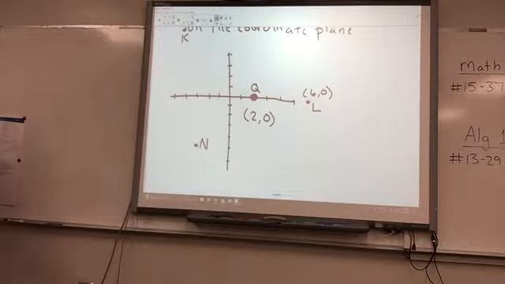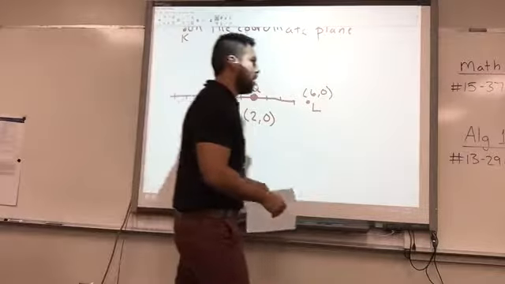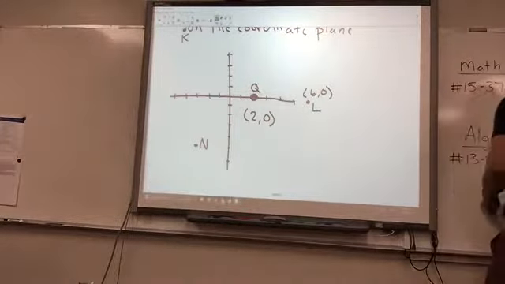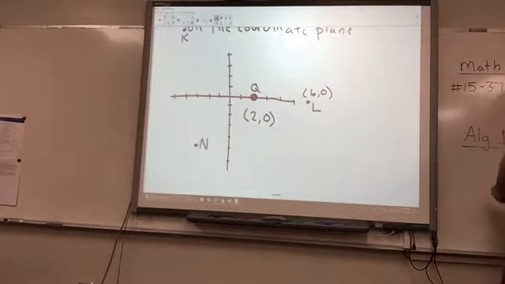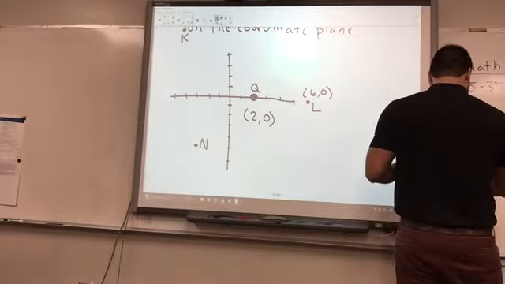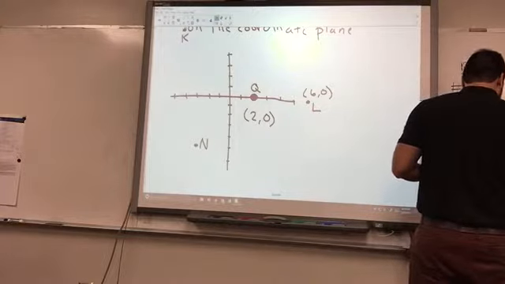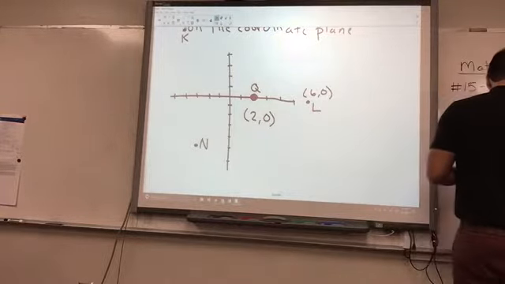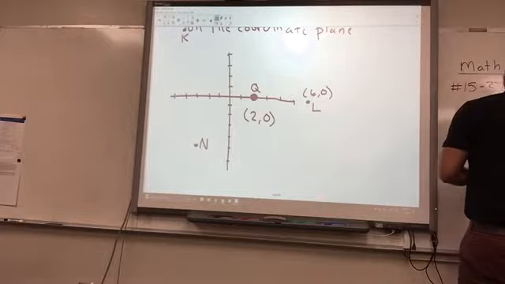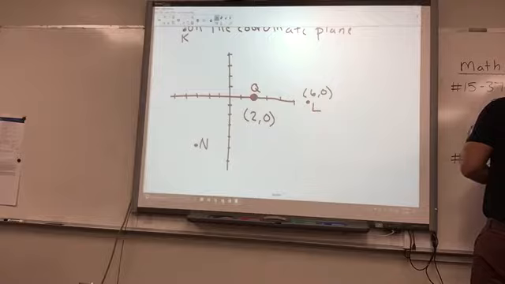Okay, your homework: 13 to 37 odd. How do we do 37? Read the instructions. I'm just saying, read them.